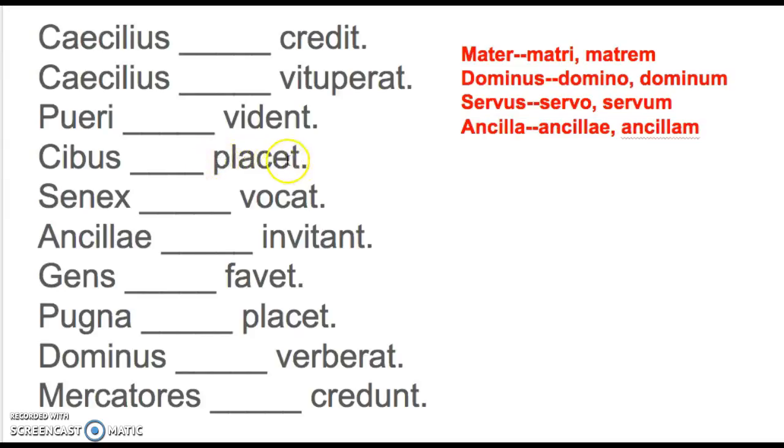Is this a special verb? Yes. So the direct object, the food is pleasing, has to be dative. Is this a special verb? No. So the direct object, the old man calls who or what? Is going to have to be accusative. The slave girls invite who or what? Is this a special verb? No. So the direct object would be accusative. Take a look at the last four.